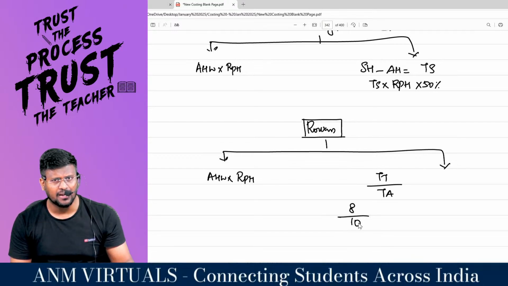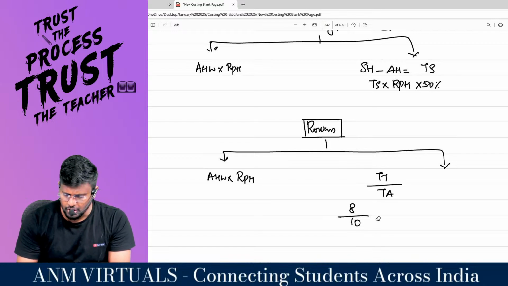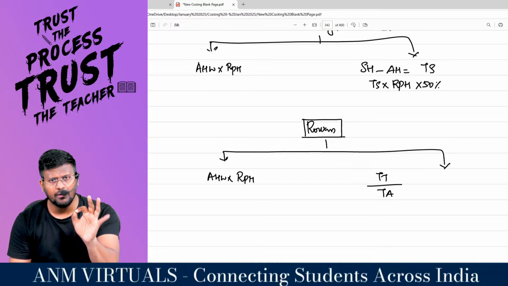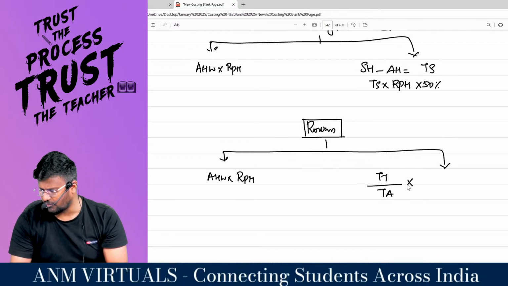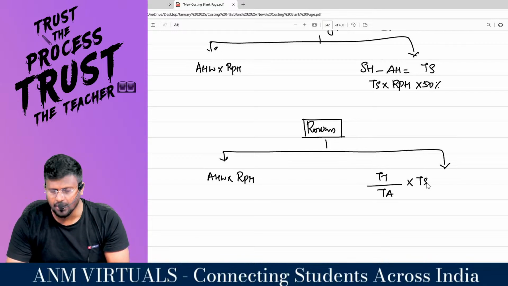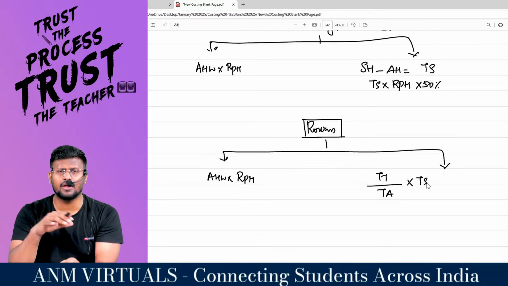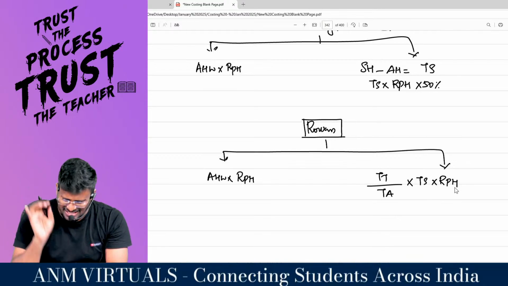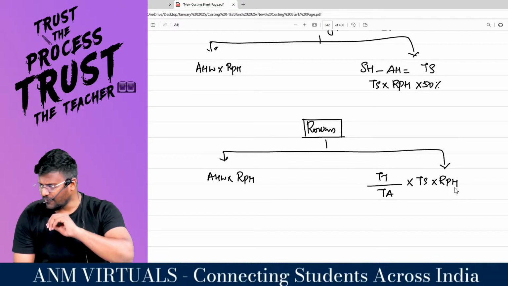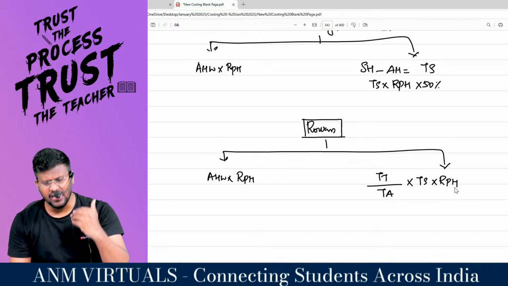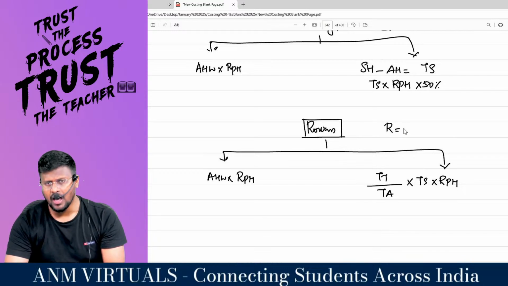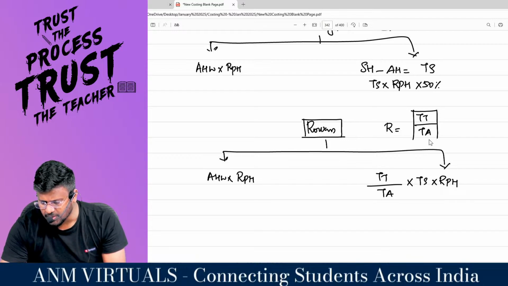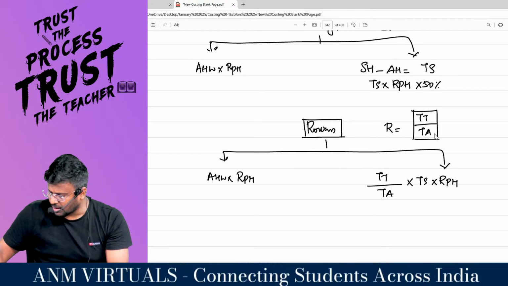So Rowan said no. It should not be 50-50 sharing. It should be time taken divided by time allowed, into the time saved. Instead of a 50-50 split, the bonus should be based on the efficiency ratio, into rate per hour. This is what Rowan said. Everyone asked Rowan, why are you saying like this? Because my name starts with R. R means ratio. That's why time taken divided by time allowed. I want to split the bonus based upon the ratio, which is time taken divided by time allowed.